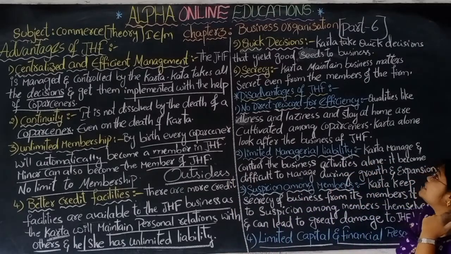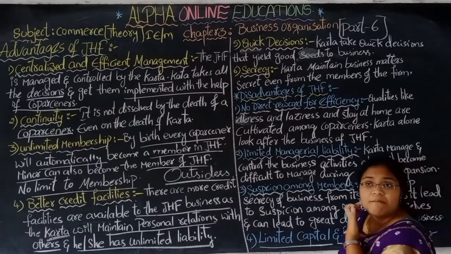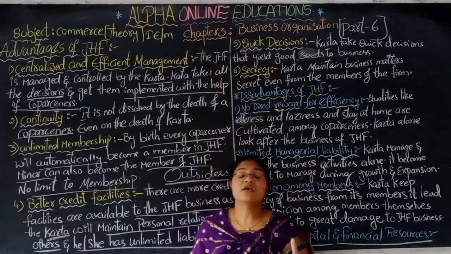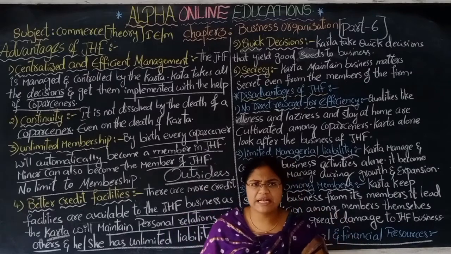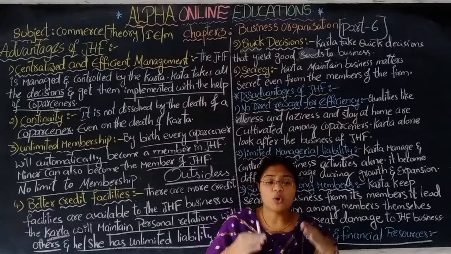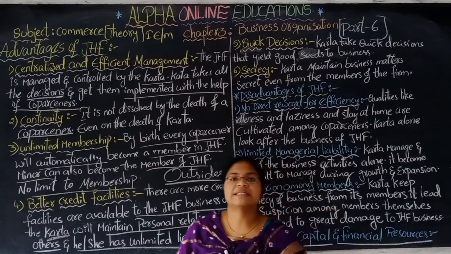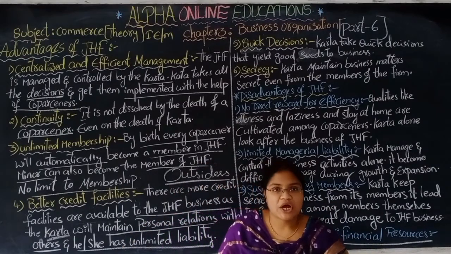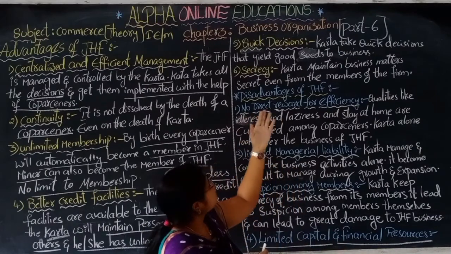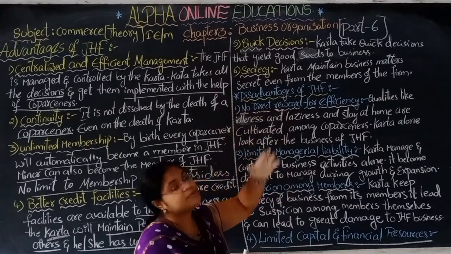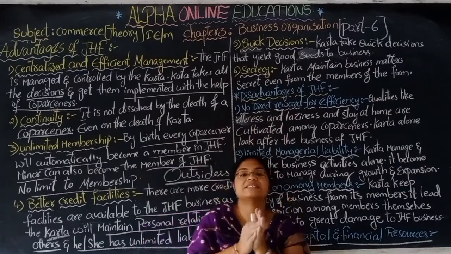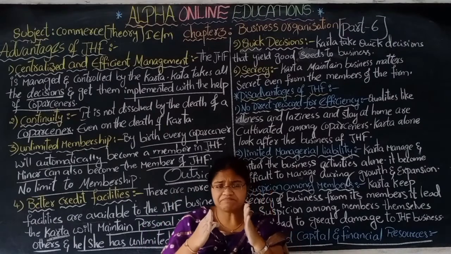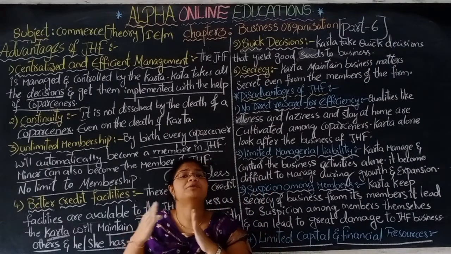Next, quick decisions. The karta is the manager and controller of the business activities of the joint Hindu family, so he takes decisions quickly without any delay, and those decisions are implemented by the members. Quick decisions bring good profit to the business.